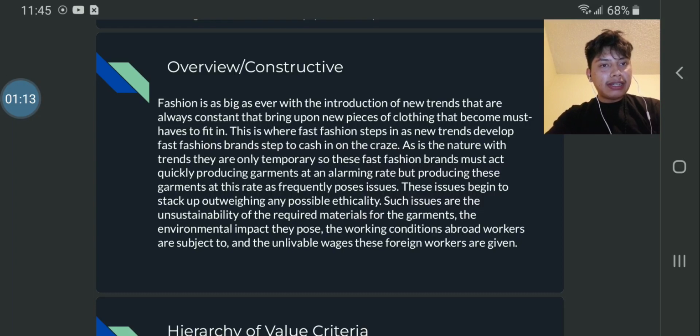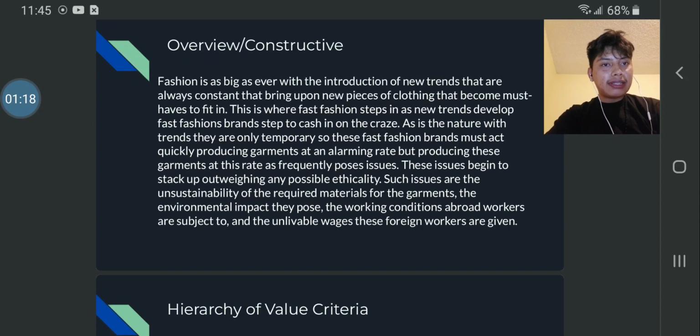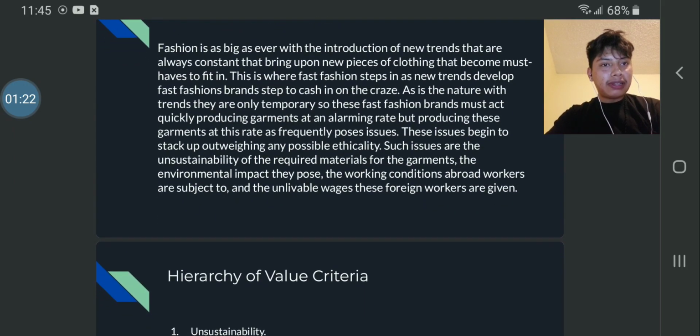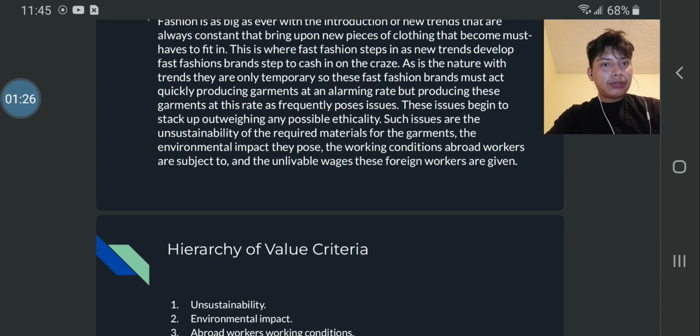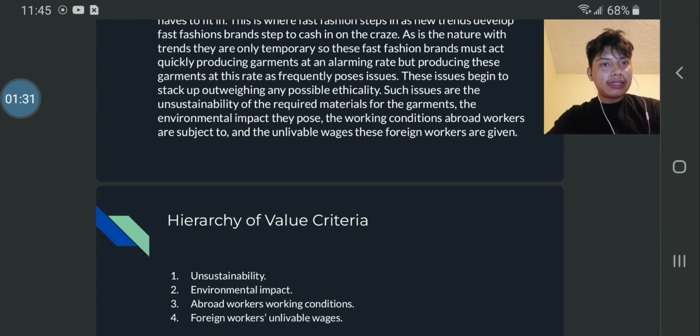Overview. Fashion is as big as ever, with the introduction of new trends being a constant. With that comes new pieces of clothing that become must-haves to fit in. This is where fast fashion steps in. As new trends develop, fast fashion brands step in to cash in on the craze. As is the nature of trends, they are only temporary.